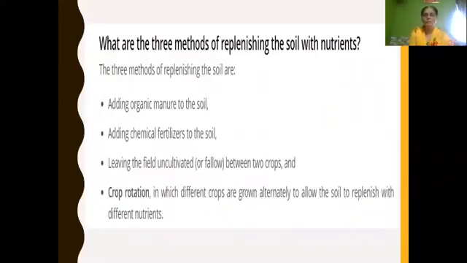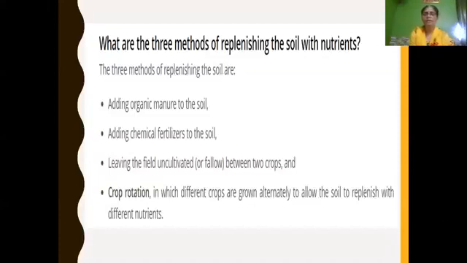Then, what are the methods of replenishing the soil with nutrients? What are the three methods to replenish the soil? Either we add organic manure or chemical fertilizers, or we leave the field uncultivated, fallow, between two crops. We don't cultivate any crops, isn't it? And also by the crop rotation method.